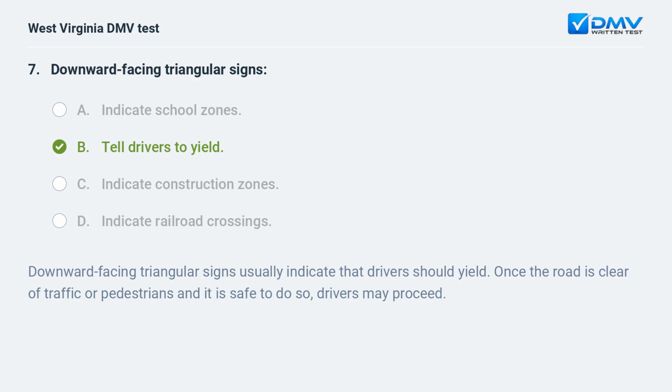Downward-facing triangular signs usually indicate that drivers should yield. Once the road is clear of traffic or pedestrians and it is safe to do so, drivers may proceed.